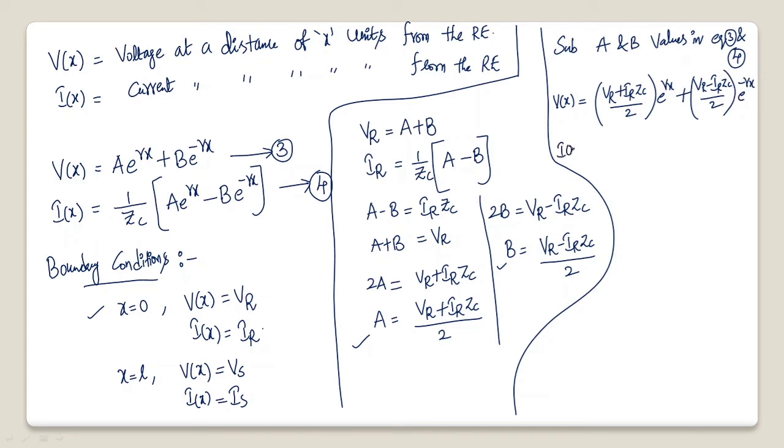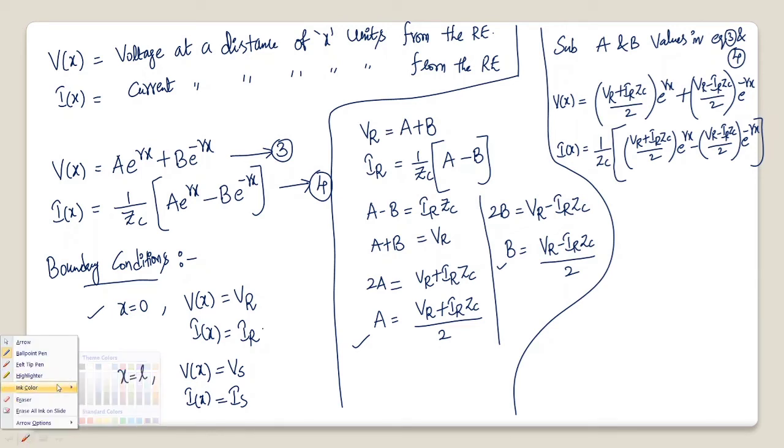Similarly, for I of x, you can take 1 by ZC as common. The first term again is VR plus IR ZC by 2 into e power gamma x, and you have a negative term here: negative VR minus IR ZC by 2 into e power minus gamma x. So this is the current equation and this is the voltage equation.